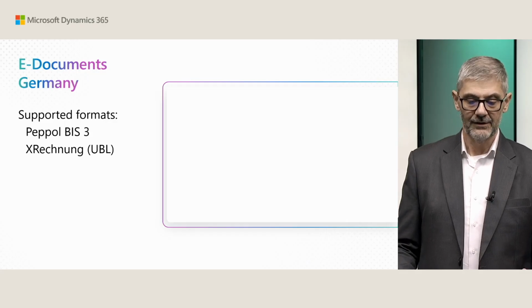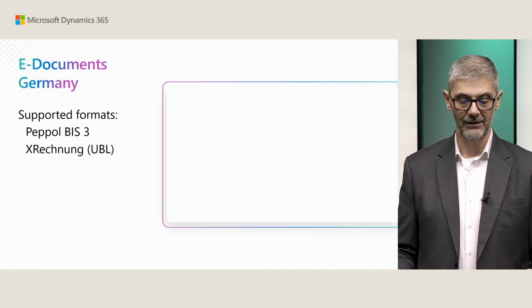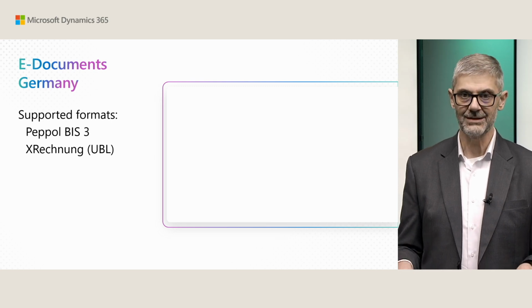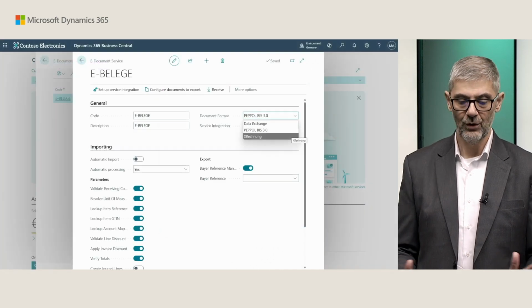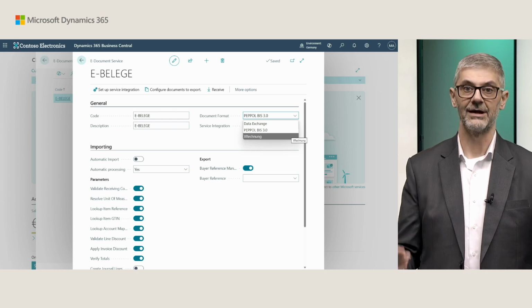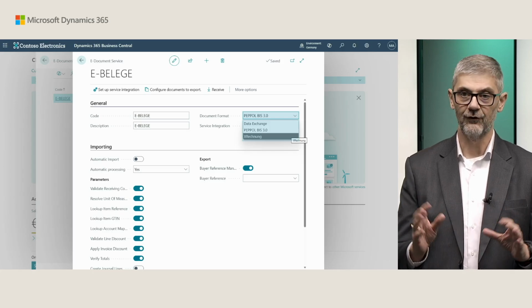Okay, let's look deeper at what is there. First, in electronic documents in Germany, we have supported 2 types of files, PEPPOL BIS3 and X-Rechnung UBL. This is currently supported in Germany. And what do you need to do when you open your electronic document service, assuming that you already have this app installed? You will find in document format, you will have X-Rechnung or PEPPOL format, so you just need to choose one of them, and that's it. Related to format, that's it.